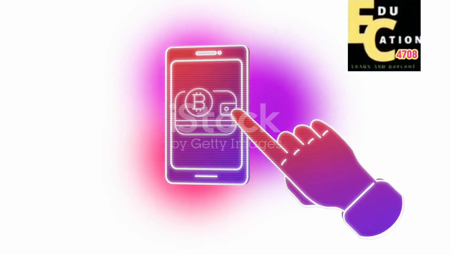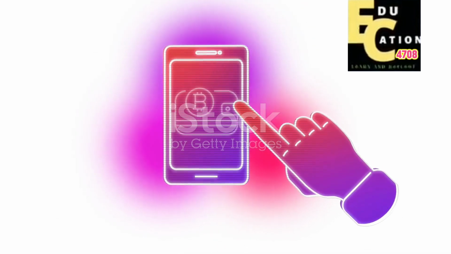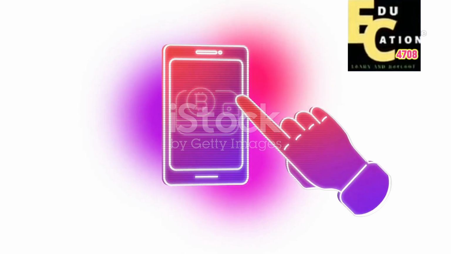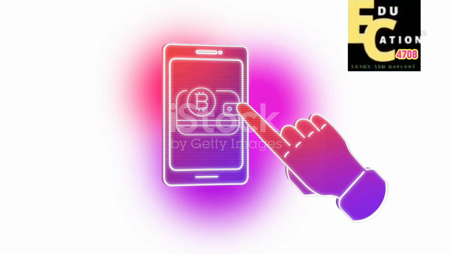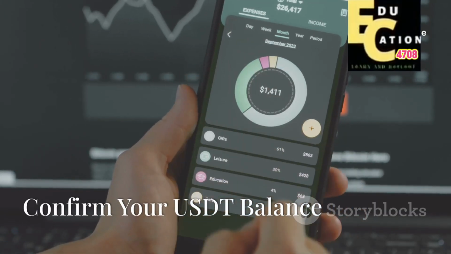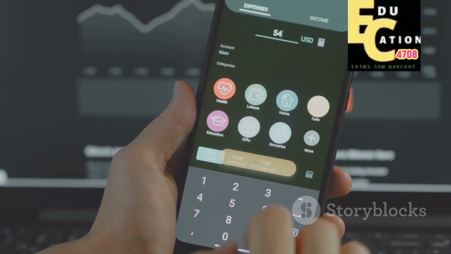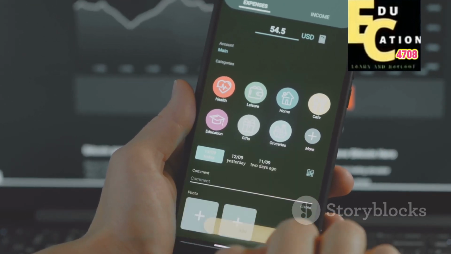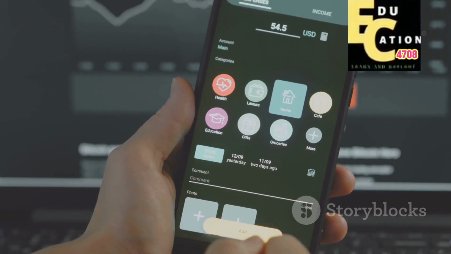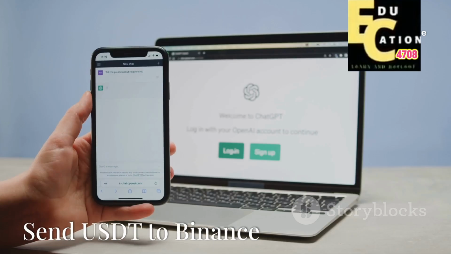Open the chosen wallet application, select Import Wallet or a similar option. Enter your 12-word seed phrase carefully and verify it. After importing the wallet, check the balance to confirm that your USDT is available. Ensure the USDT is on the correct network like Ethereum, Tron or BNB chain.